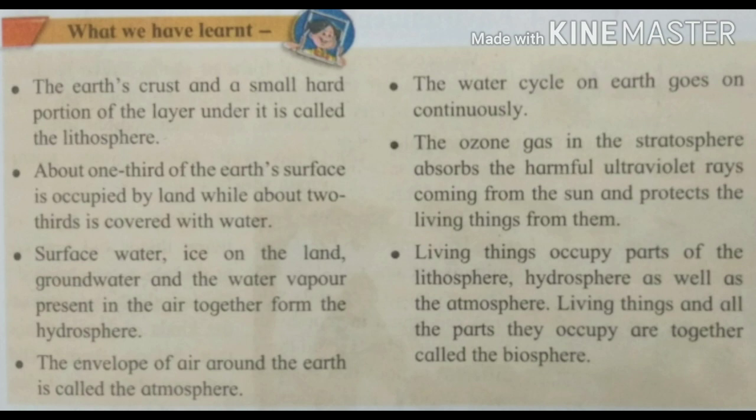The ozone gas in the stratosphere absorbs the harmful ultraviolet rays coming from the sun and protects the living things from them. Living things occupy parts of the lithosphere, hydrosphere, as well as the atmosphere. Living things and all the parts they occupy are together called the biosphere.